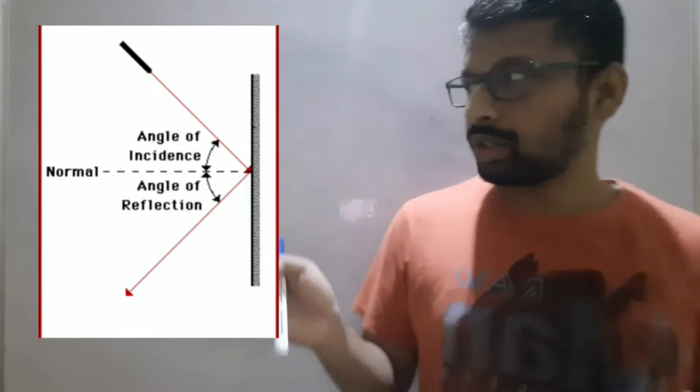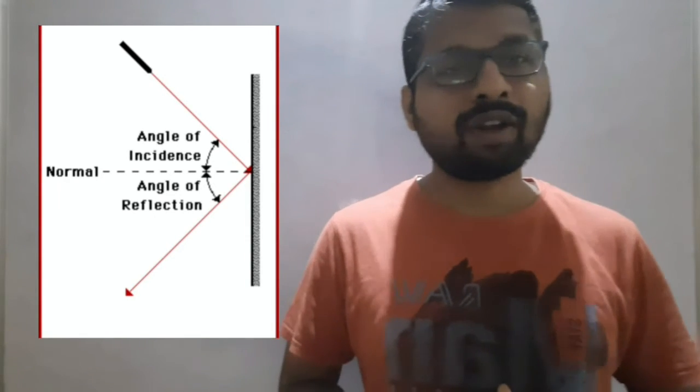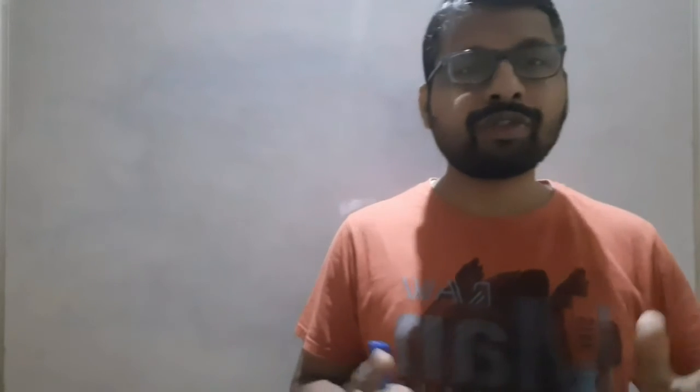This includes the one which you just now saw, the reflection of light. Then there is refraction of light. Diffraction is there, interference is there. There are a lot of phenomena of light. There are so many things to learn about light that we have a separate subject for light, and that subject is called optics.